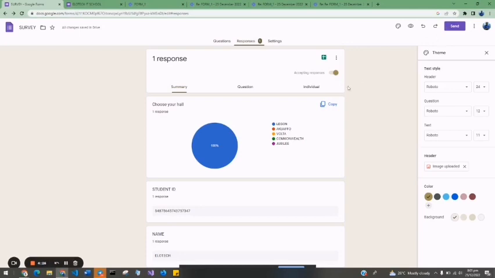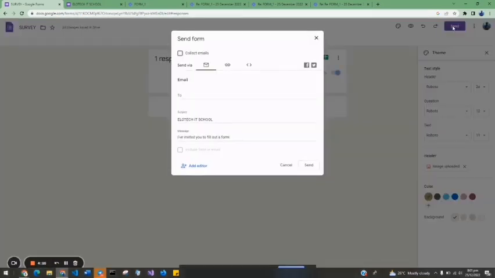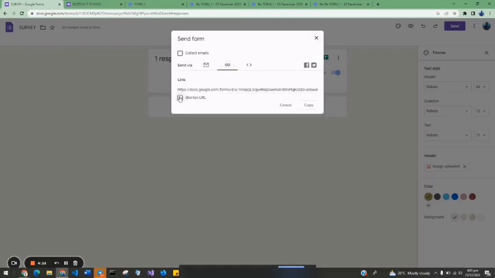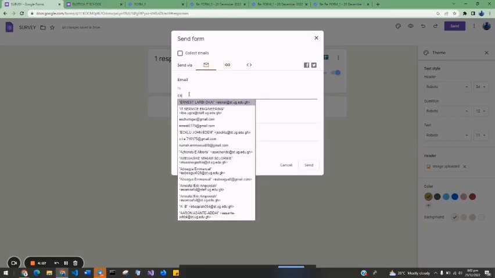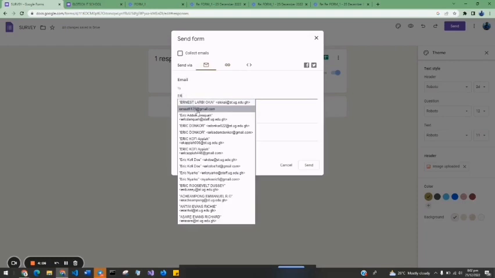So here, if you finish your form and you want to share your form with someone, you just have to click on send. Now after you have clicked on send, you can actually click on short URL. So here the first one is for email. You just have to type the email of the person. So this is my email, because all these people have sent something with them before. So you see the emails are popping up.